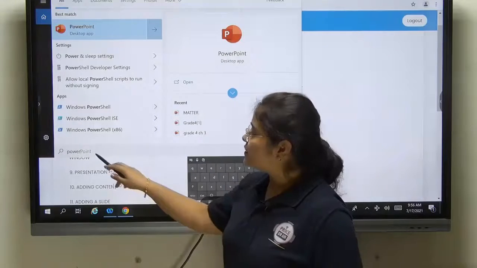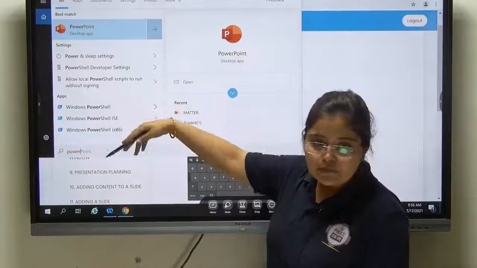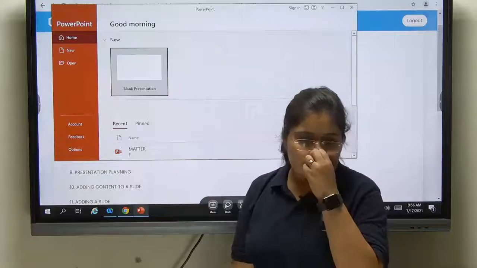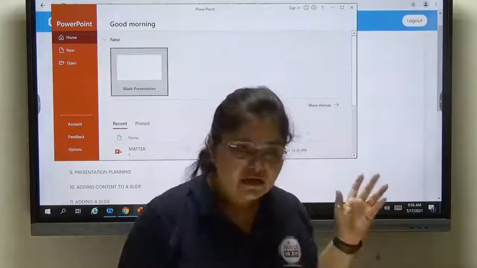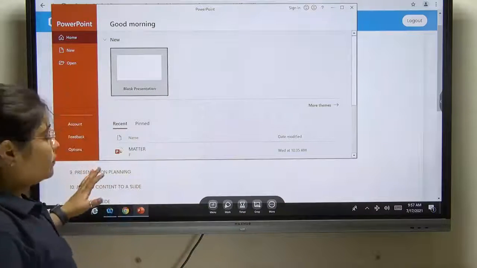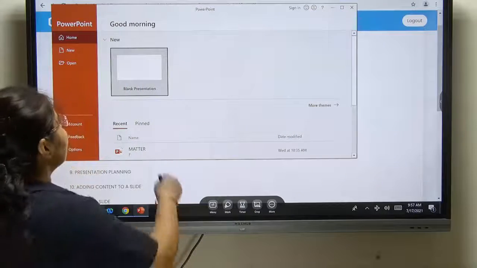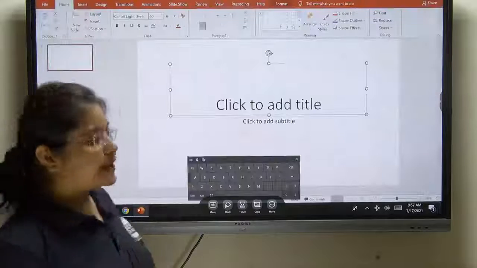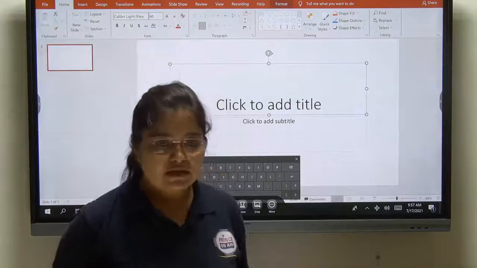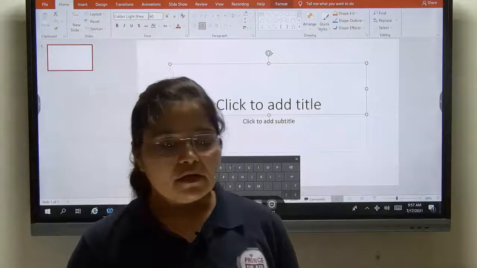As I have written "power", all the options related to power I can see here, but we want to open PowerPoint, so we have to click on PowerPoint. As soon as I click on PowerPoint, this window will open in front of you. And one more step is there. When this window opens, you have to click on Blank Presentation. Means you want the starting slide to be blank, and you want to create your new presentation. So in this way, we can open Microsoft PowerPoint on your system.